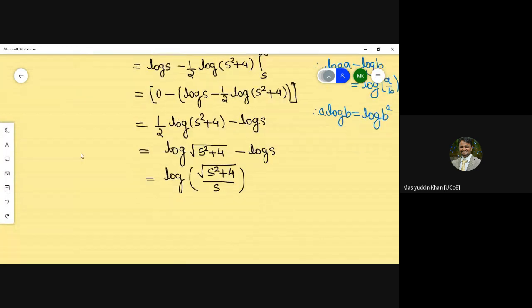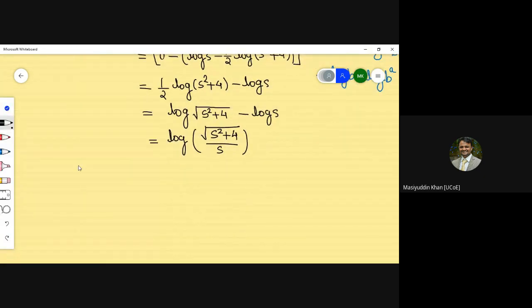So this is the Laplace transform of 1 minus cos of 2t divided by t, that is equal to log of root of s square plus 4 upon s.